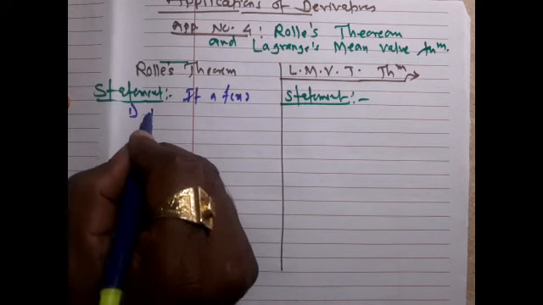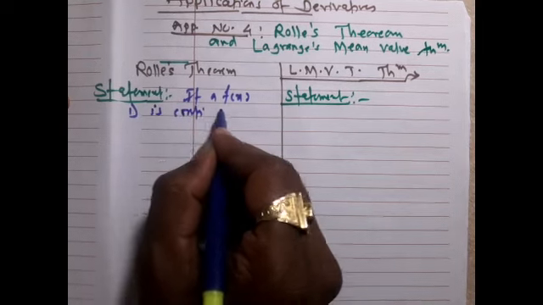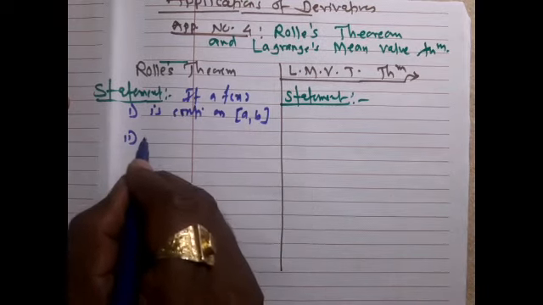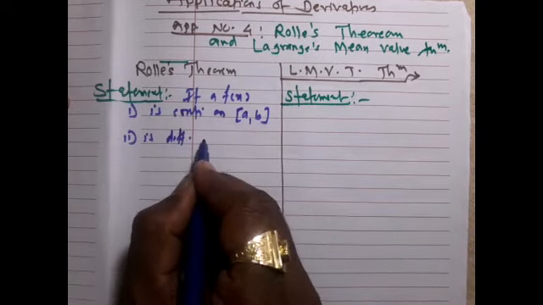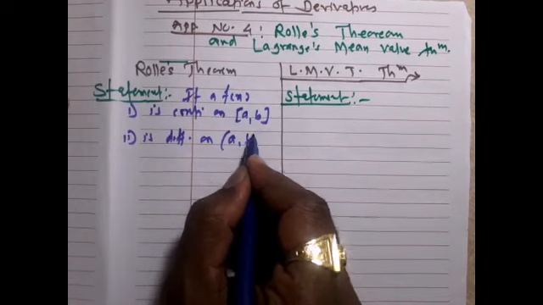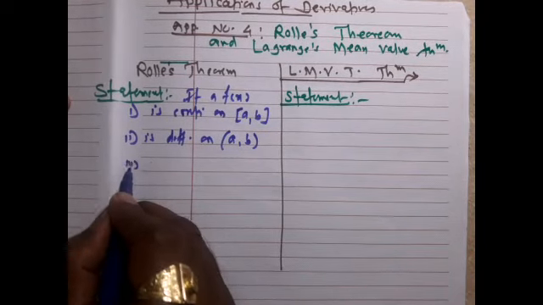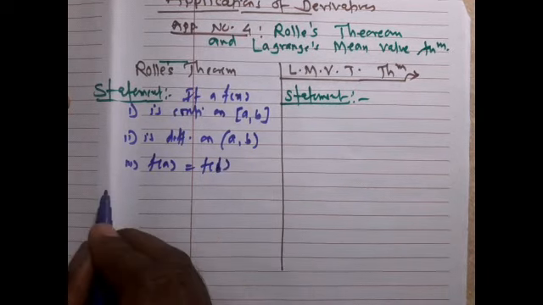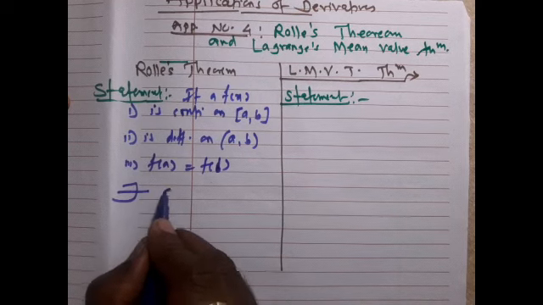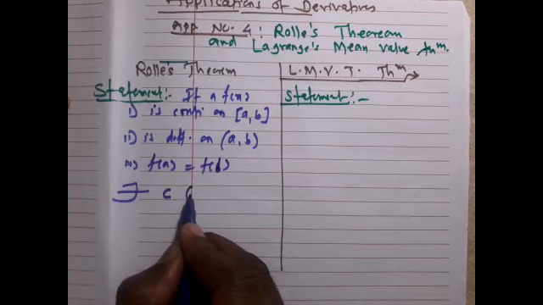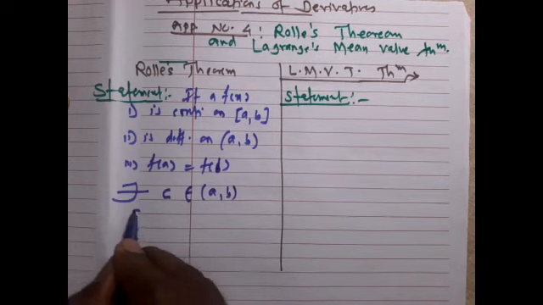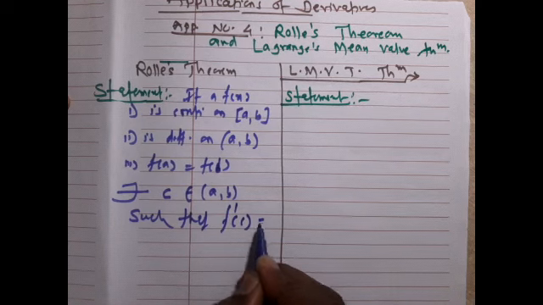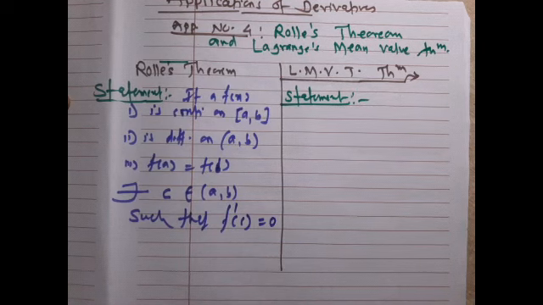is continuous on the closed interval [a, b], second, is differentiable on the open interval (a, b), and third, if f(a) is equal to f(b), then there exists c in the open interval (a, b) such that f'(c) is equal to 0.